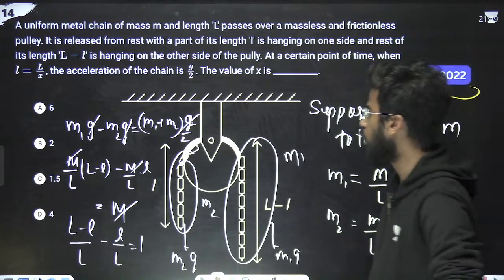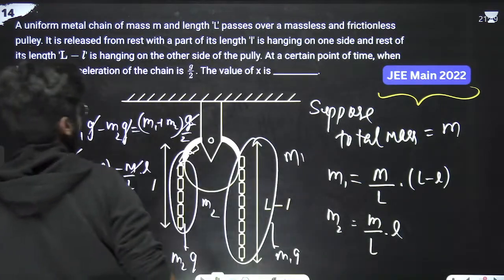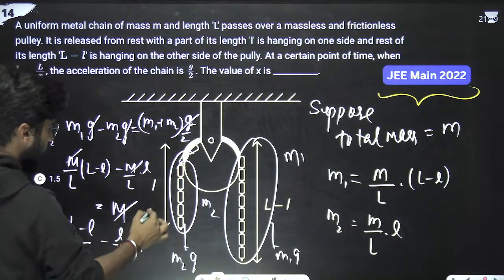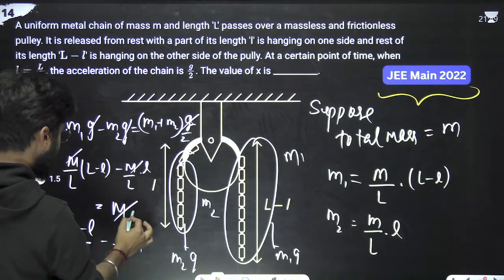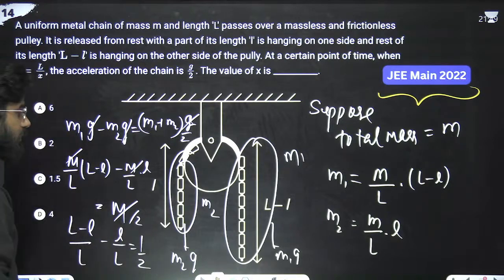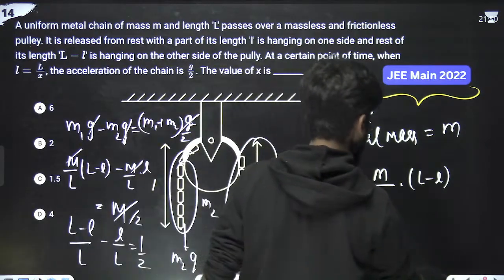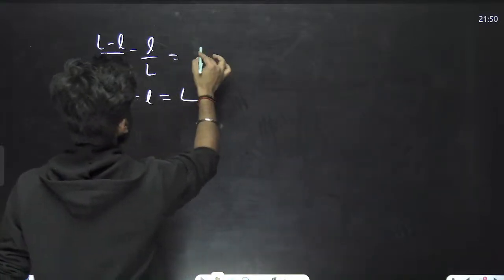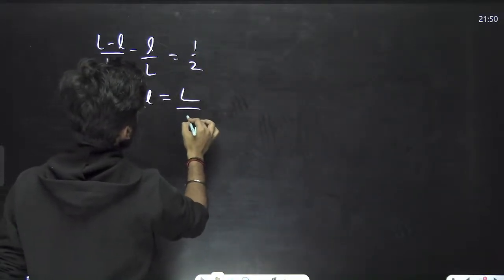G by 2. Oh, I have forgotten this 2. There is one 2, right? So here is 1 by 2, and it is 1 by 2. So that is what I am missing. So this is L by 2.